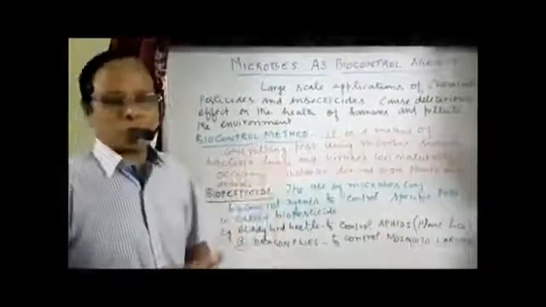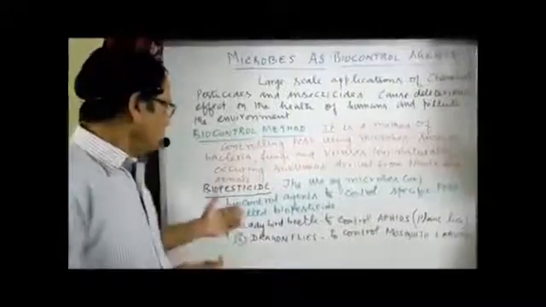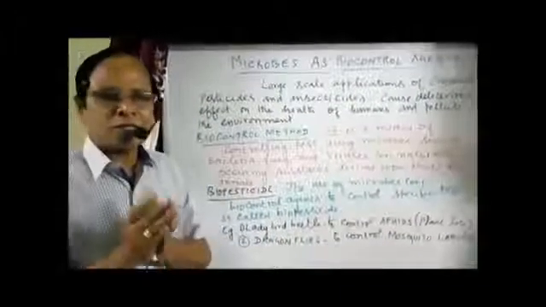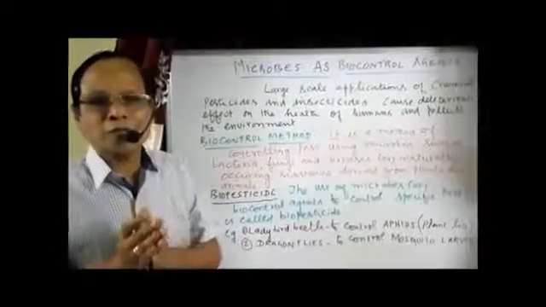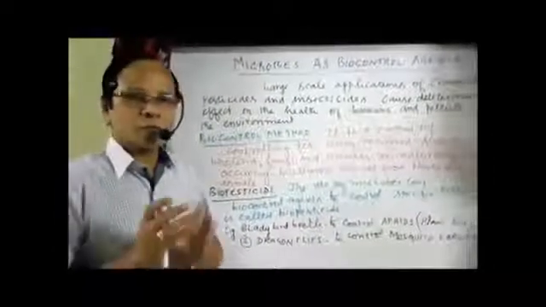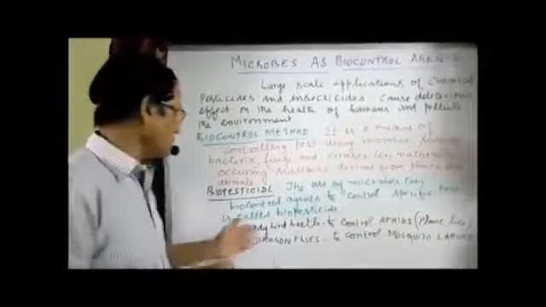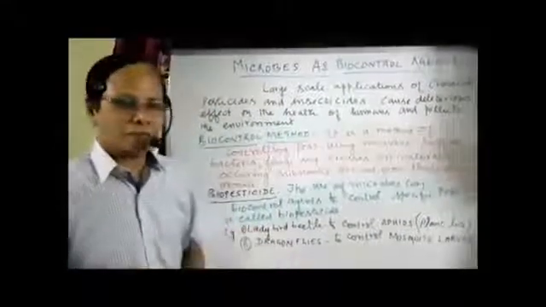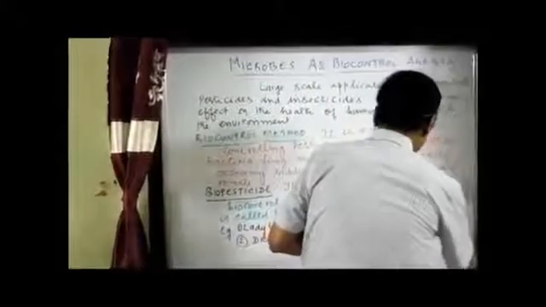The use of microbes or biocontrol agents to control a specific insect pest is called a biopesticide.